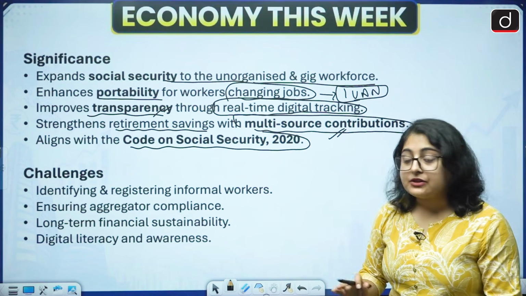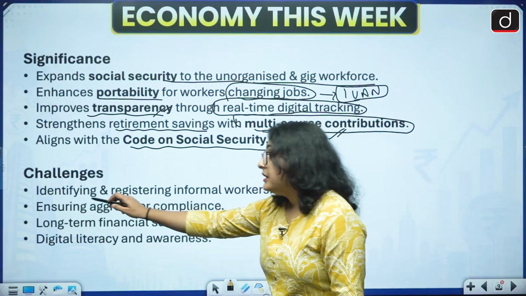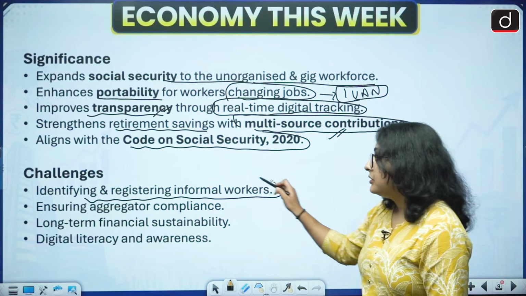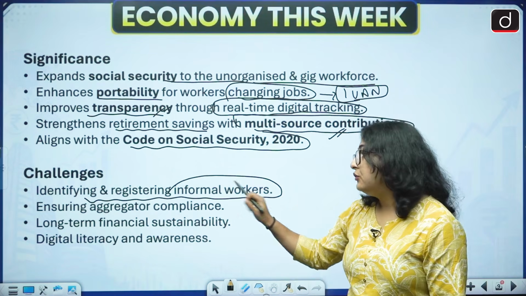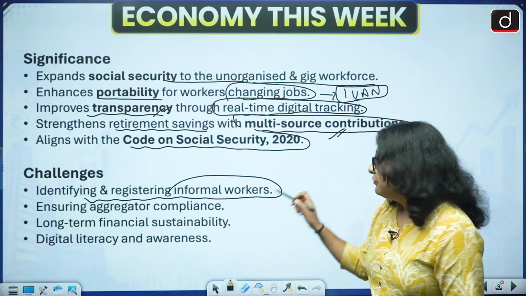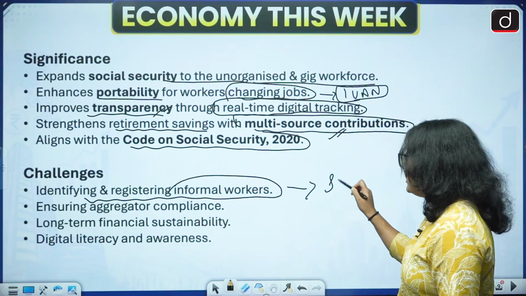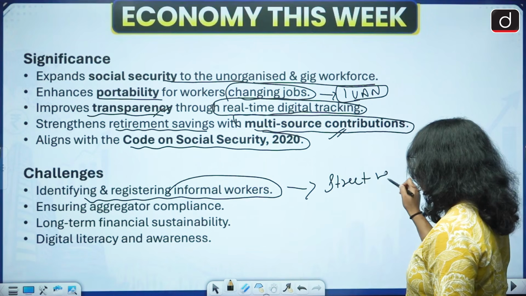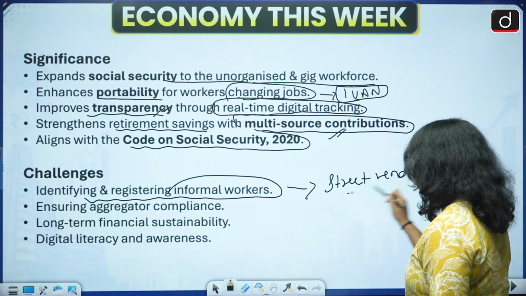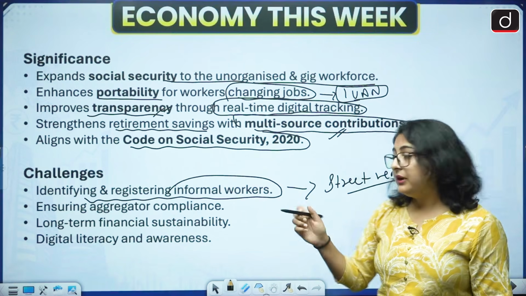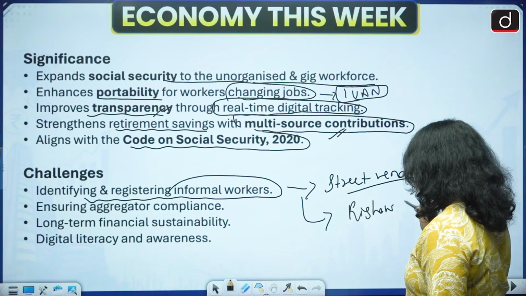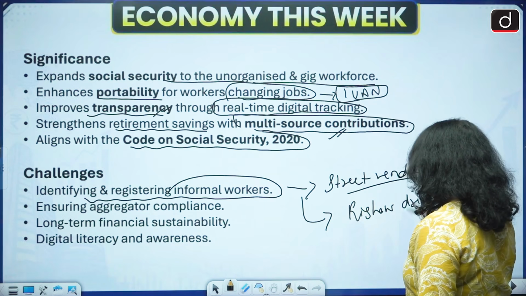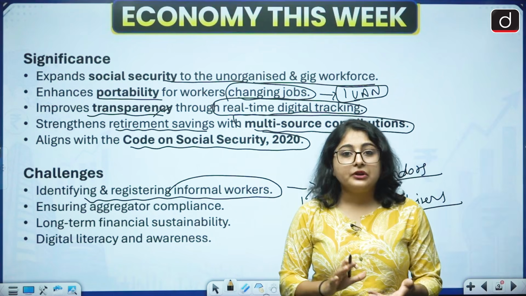But what are the challenges? The first challenge is to identify and register informal workers. It is very difficult to identify or register informal workers. Informal workers include street vendors, rickshaw drivers and so on. So it becomes difficult to register them.